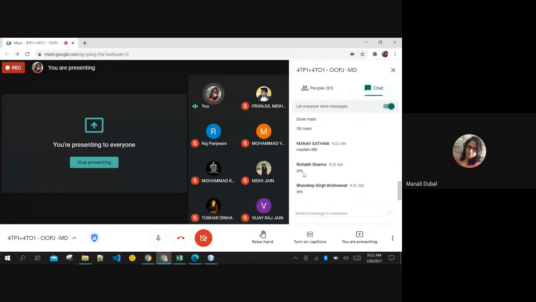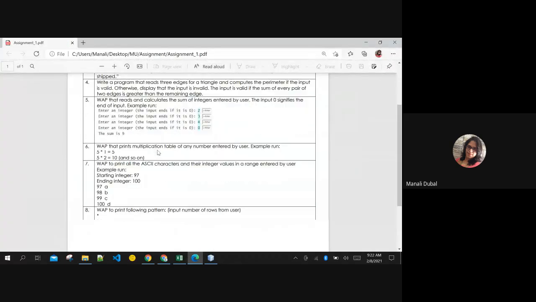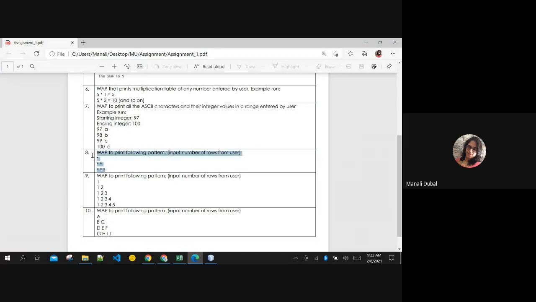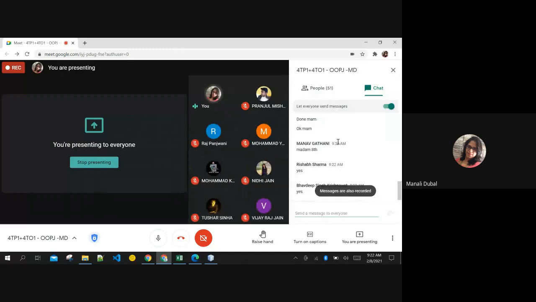No question in this assignment? Question number 8, okay. Somebody had a question. Question number 8 is very easy. People who are facing problems in printing the pattern in triangle form or anything.